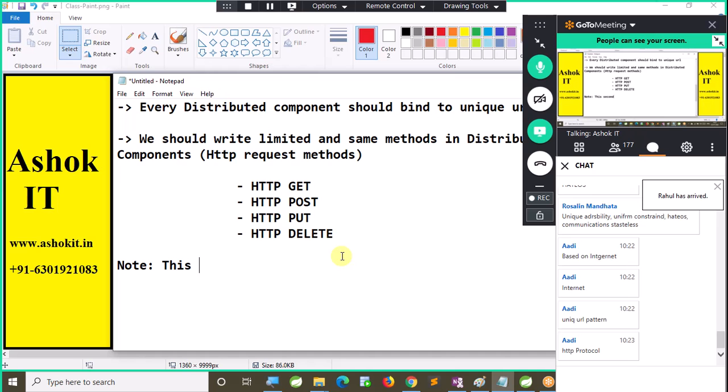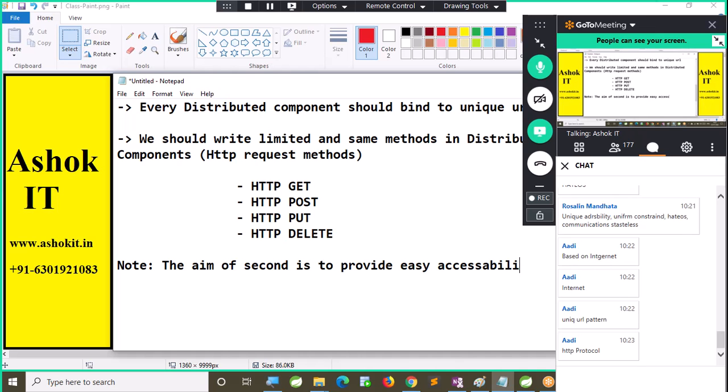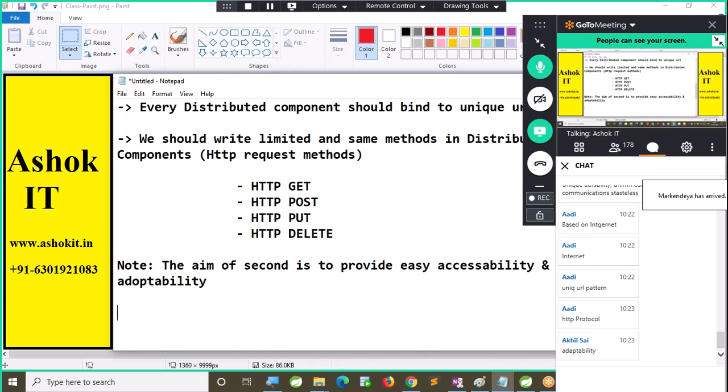The aim of the second principle is to provide easy accessibility and adaptability. So everybody can easily access our REST APIs. If they know how to send a request in the browser, then they can access our REST API. But SOAP is not like that.